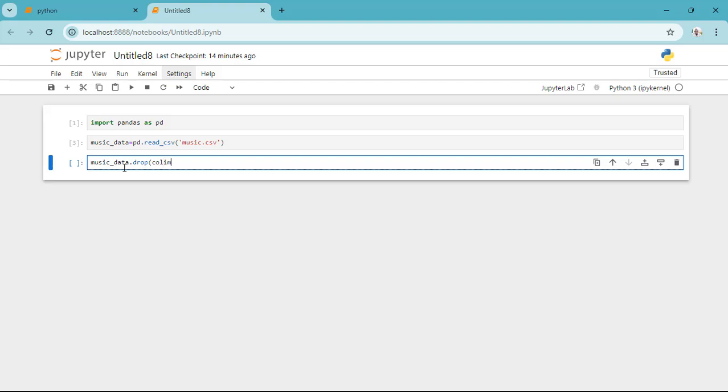I'm going to drop one column, the genre column, and I close the square bracket. So this code here is going to drop the last column, the genre, leaving the age and gender.